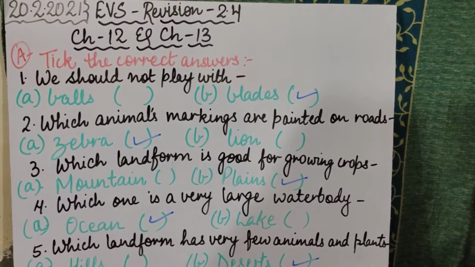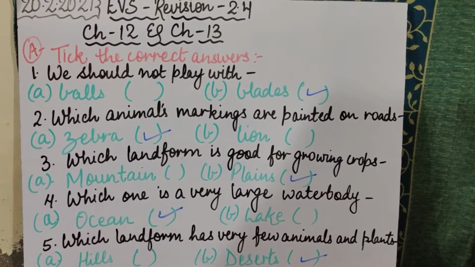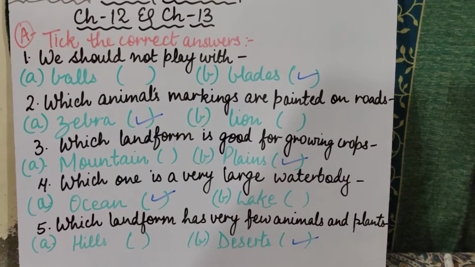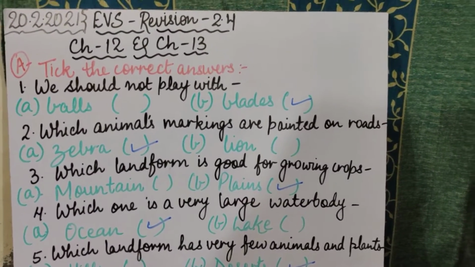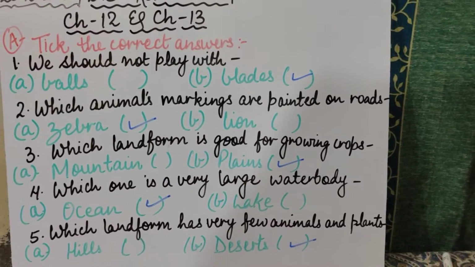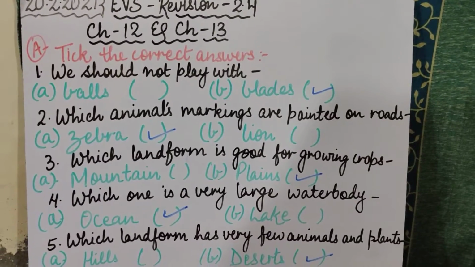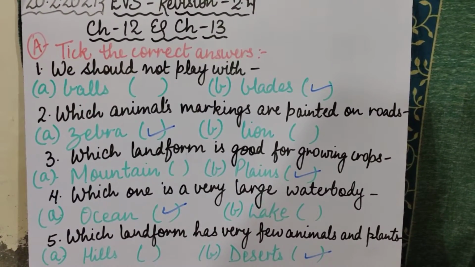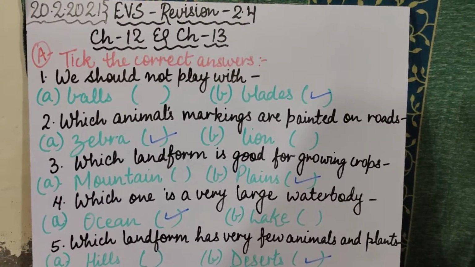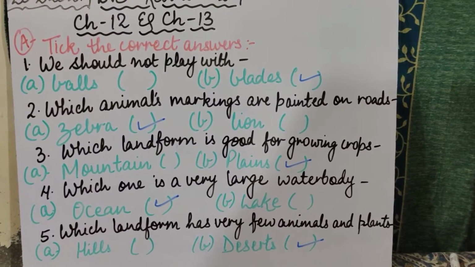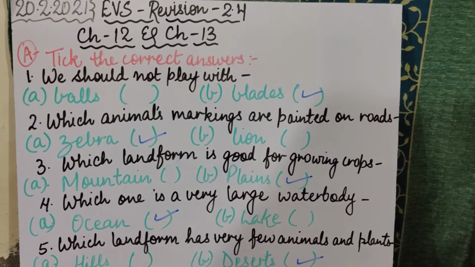Okay, so now children, it's time to get started with the last part of our revision for today. As you all know, yesterday we did chapter number 14, 15 and 16 book exercises, and before that we left our 12 and 13 chapter book exercises. So today we are going to do those two chapters' book exercises. Is that clear? Make sure, children, that when I am explaining these exercises, you concentrate on the video and watch it very carefully. So let's get started without wasting our time.